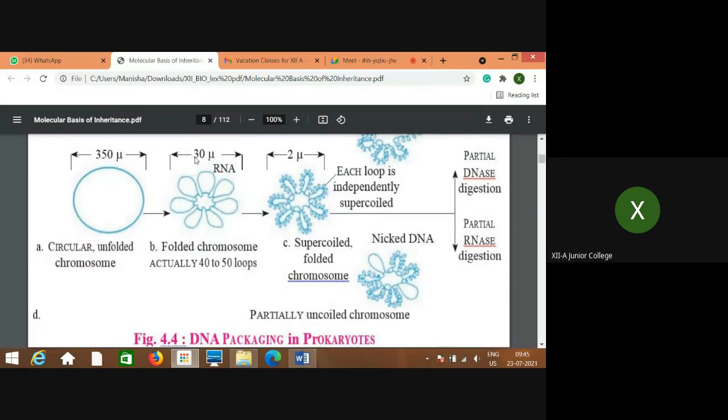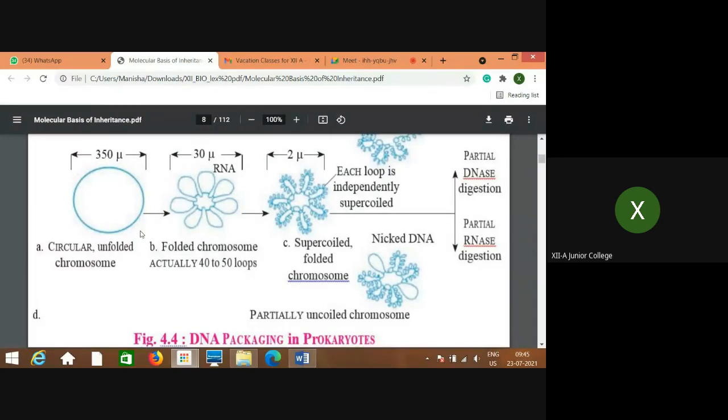Then when it is supercoiled, in the third diagram, each loop shows a few more folds, only 2 micron in length. So each loop is independently supercoiled.